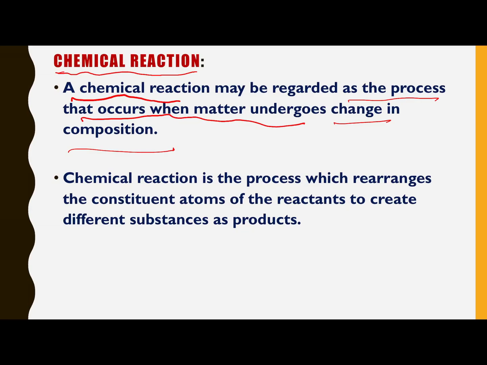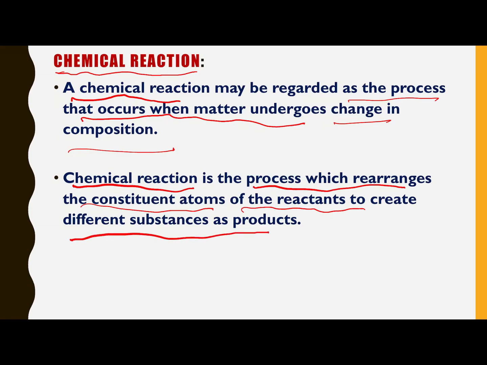The definition of chemical reaction: a chemical reaction is the process which rearranges the constituent atoms. Sometimes in chemical reactions the atoms are rearranged or substituted by each other and form the product. That's why the word rearrange is used here. It is the process which rearranges the constituent atoms of the reactants to create different substances as products. It means when in a chemical reaction we use different atoms, they rearrange or react and form the product.